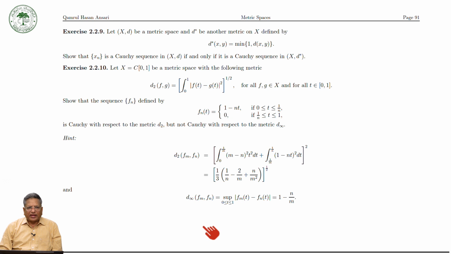Suppose (X, d) is a metric space, and you know that with the help of d, we can define another metric d star, which is equal to the minimum of 1 and d(x, y). Then show that x_n is a Cauchy sequence with respect to the metric d if and only if it is a Cauchy sequence with respect to the new metric d star.